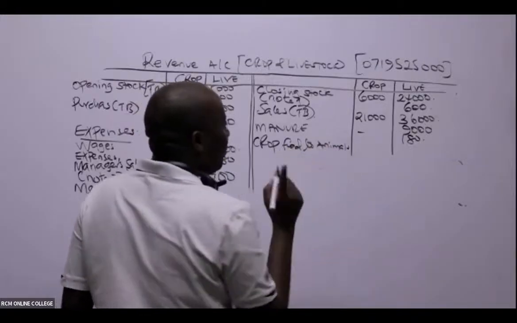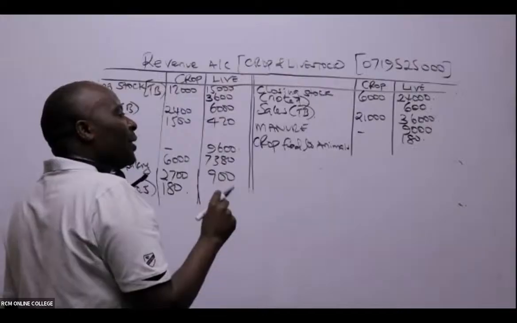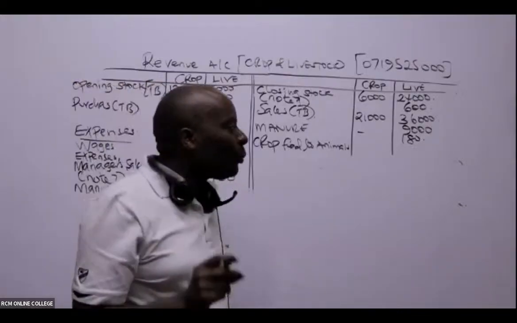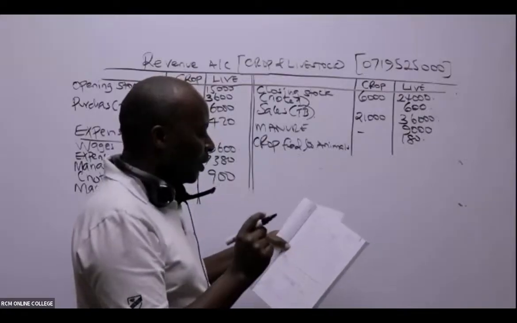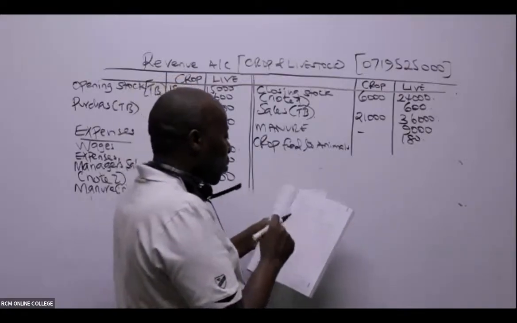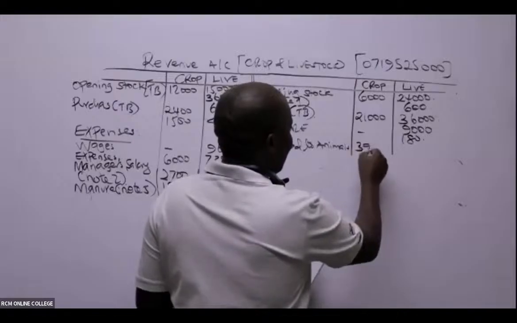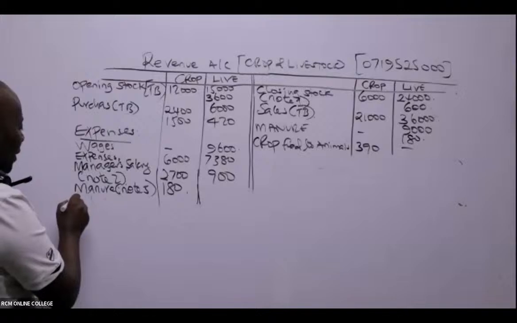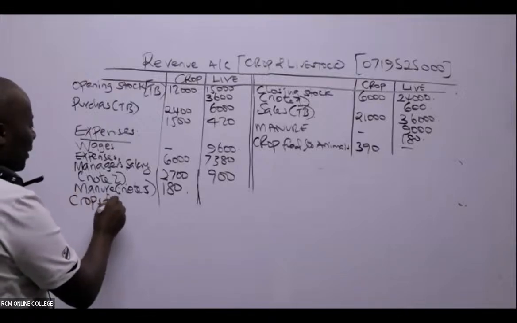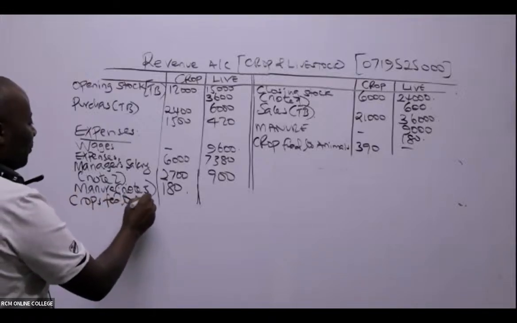And DR moon is telling me that this crop is an output from the crops here. All right. And because the figures are in thousands, then you're going to capture this as 390. Then what do we do in this case? Of course, it has to appear in both. So we have here crops fed to animals.